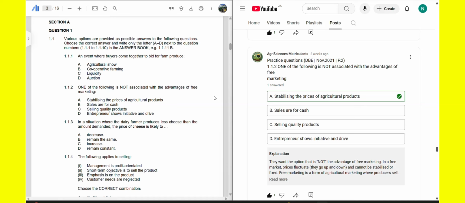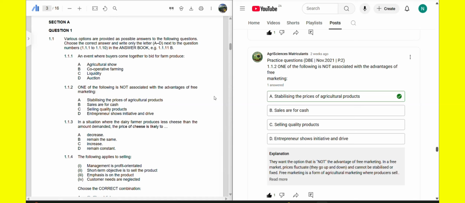Okay, so that means A is wrong because in this free marketing system, there is no stabilization of prices. The prices are not fixed. The prices do not stay the same. The prices fluctuate. Prices for agricultural products fluctuate.